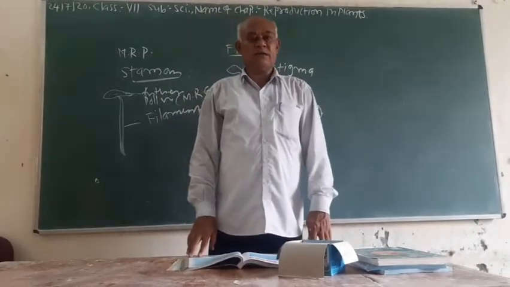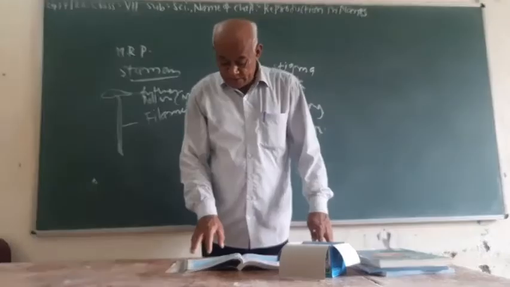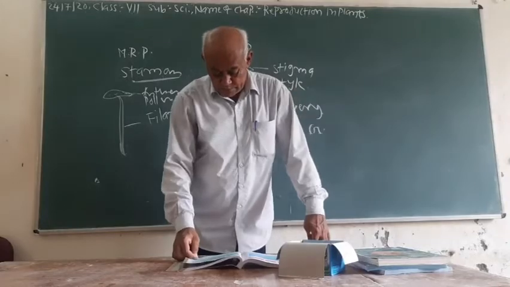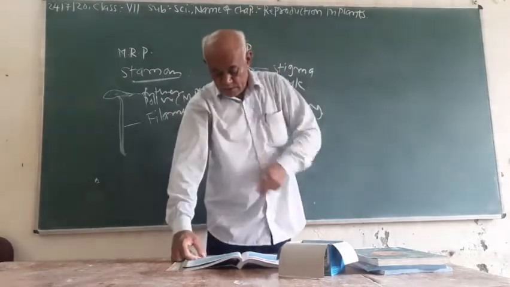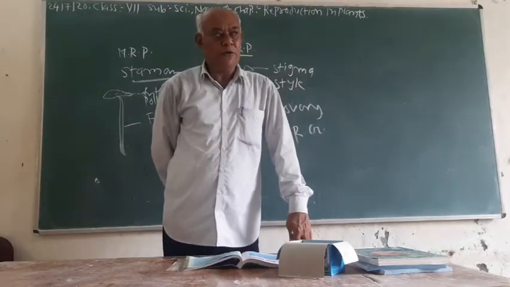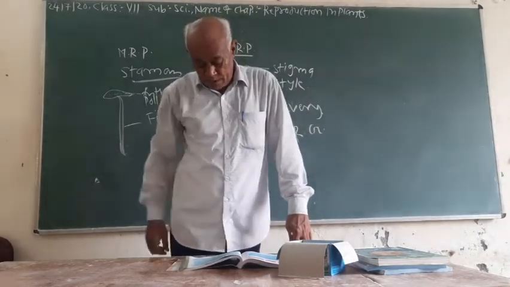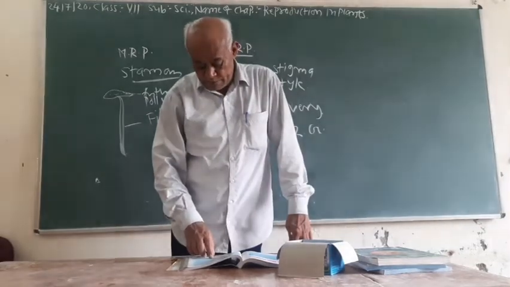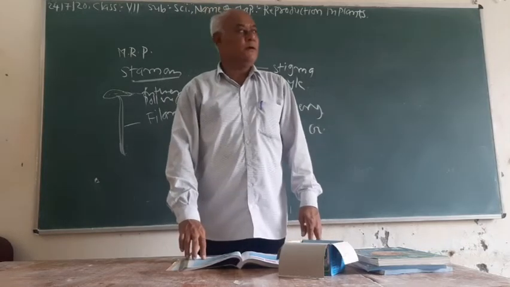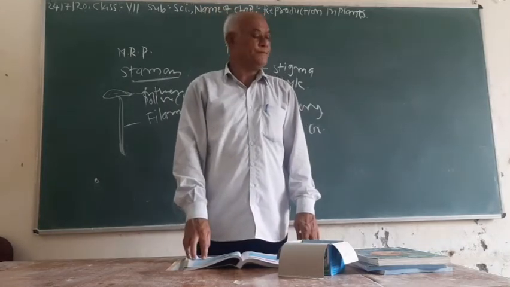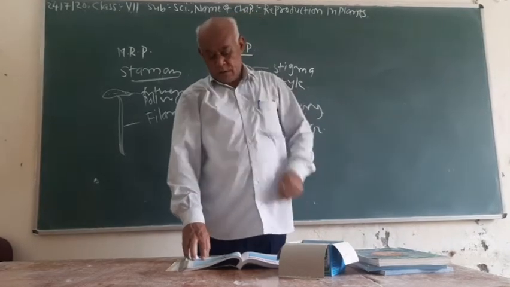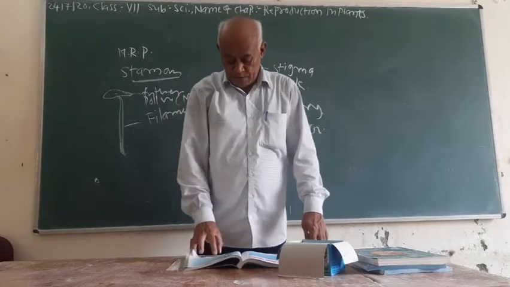Now move toward question number 10. This is a multiple choice type question. In question A, the reproductive part of the plant is, four options are given: first leaf, second stem, third root, and fourth flower. We know that the reproductive part of the plant is the flower. So the correct option for this question is flower.